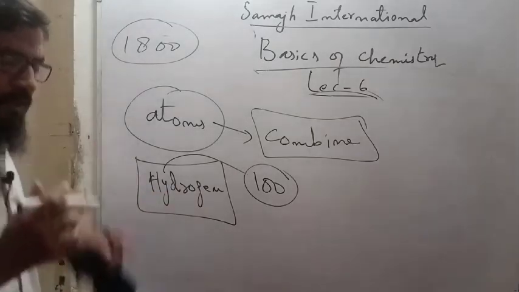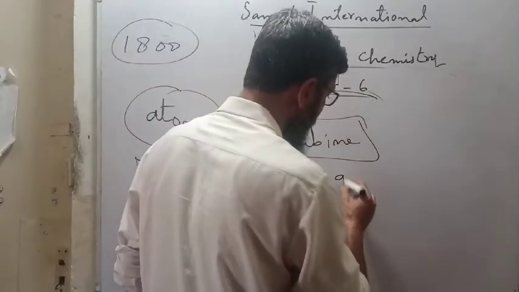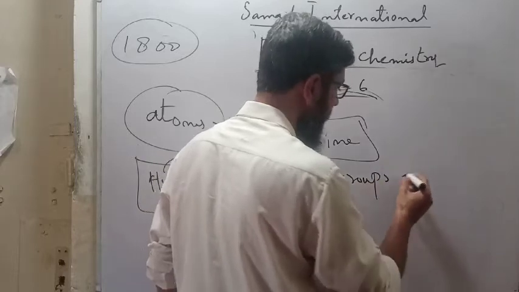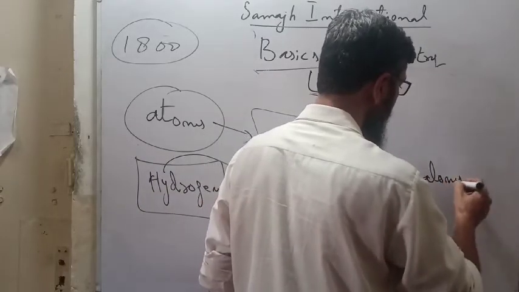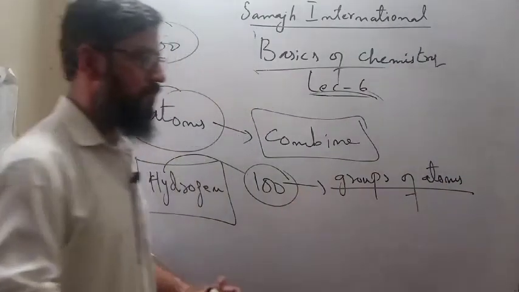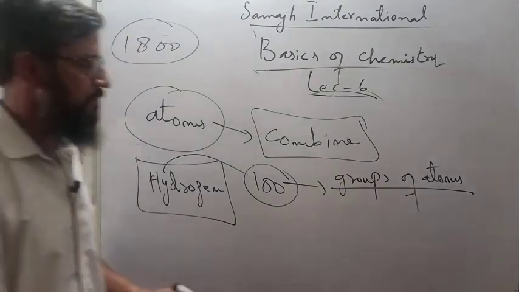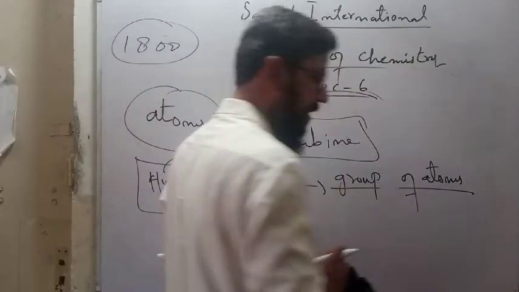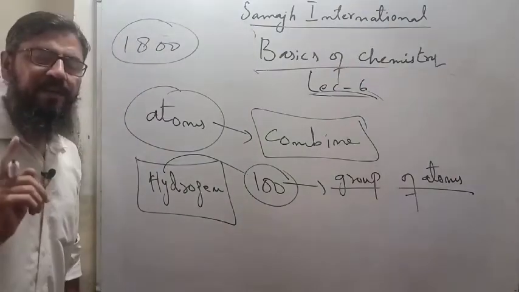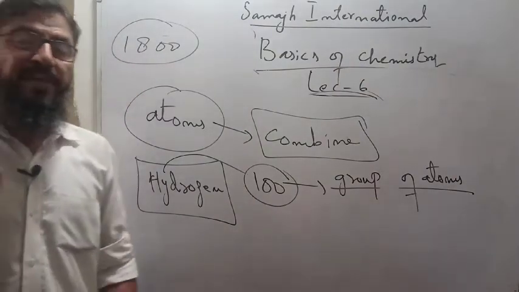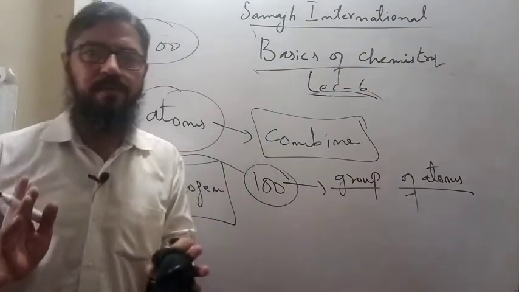Okay, fine. And you are going to make groups of atoms. Remember, one thing can never be a group. Minimum two things can be a group.